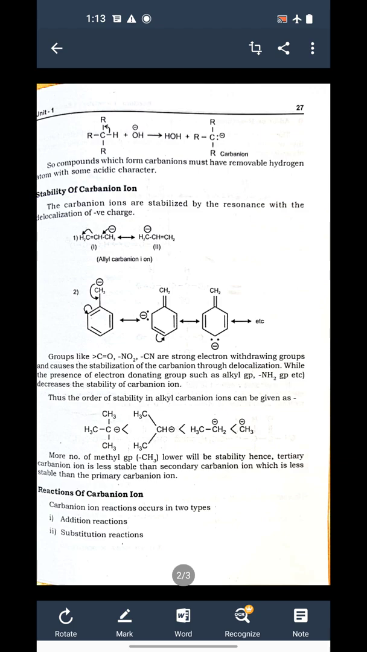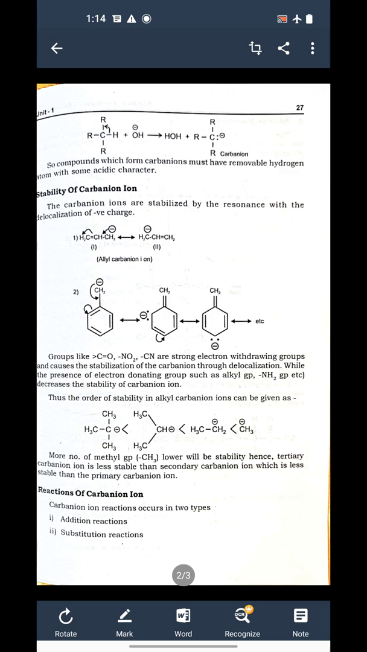The second example is of benzyl carbanion, where carbon again carries negative charge, and here delocalization of electrons takes place, so we get different resonating structures of the benzyl, and benzyl carbanion is therefore a stable compound.